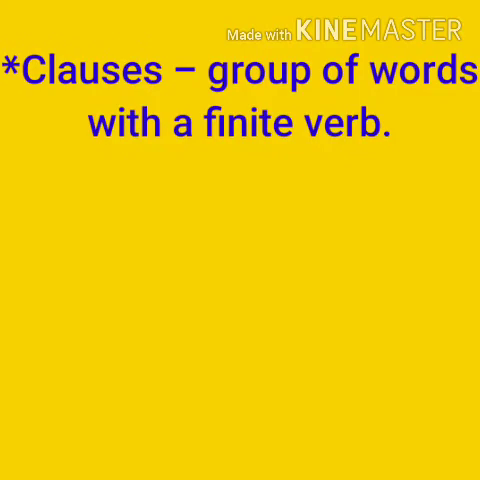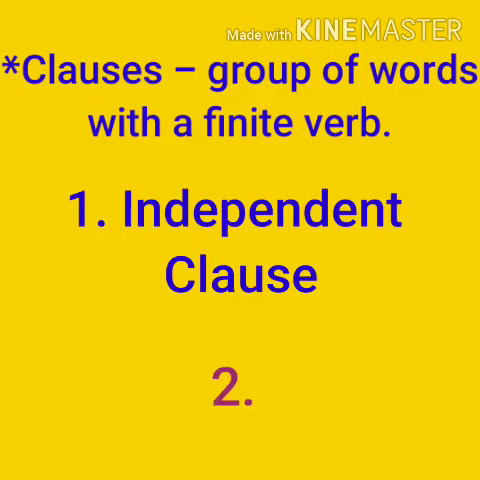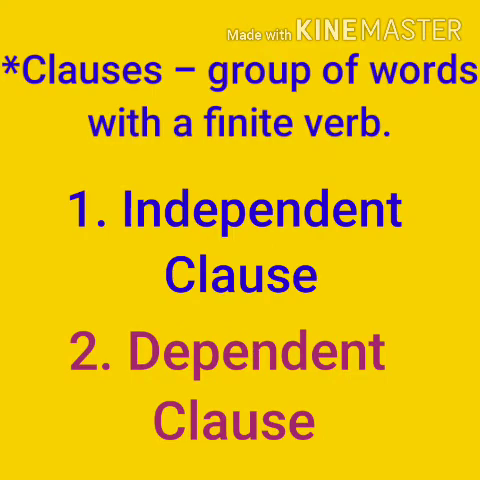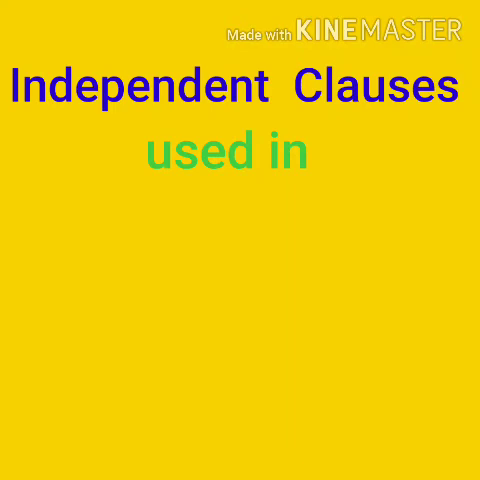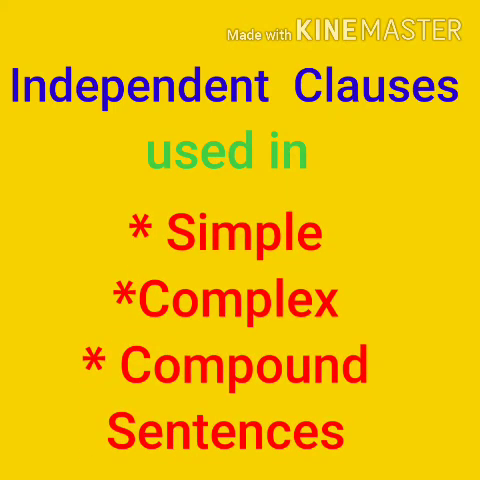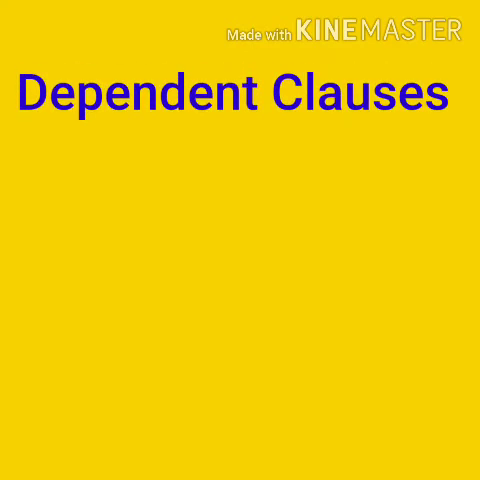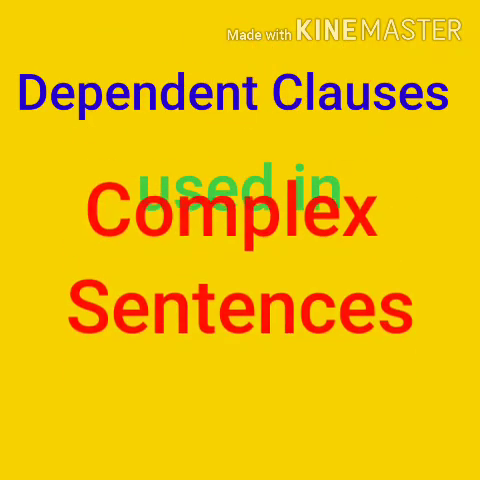To sum up, clauses are groups of words with a finite verb that give complete meaning in a sentence. There are two types of clauses, independent clause and dependent clause. Independent clauses are used in various kinds of sentences such as simple, complex and compound sentences, whereas dependent clauses are used only in complex sentences.